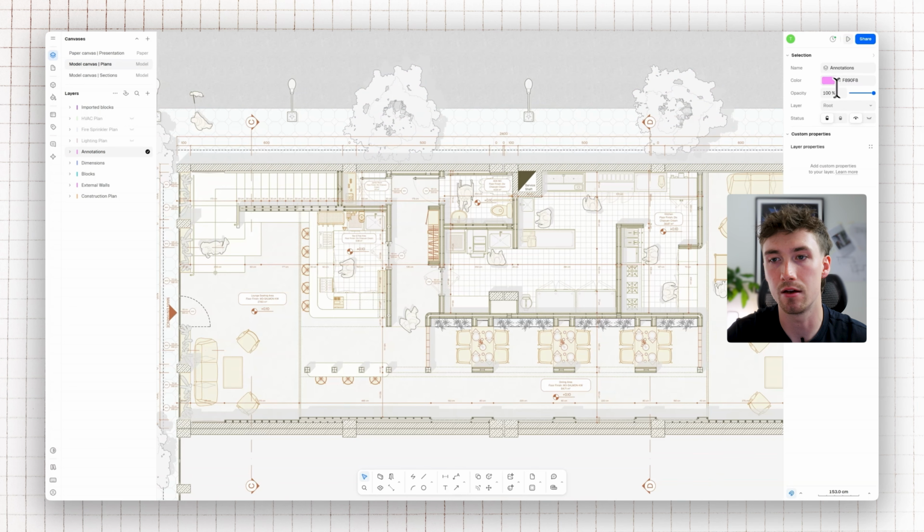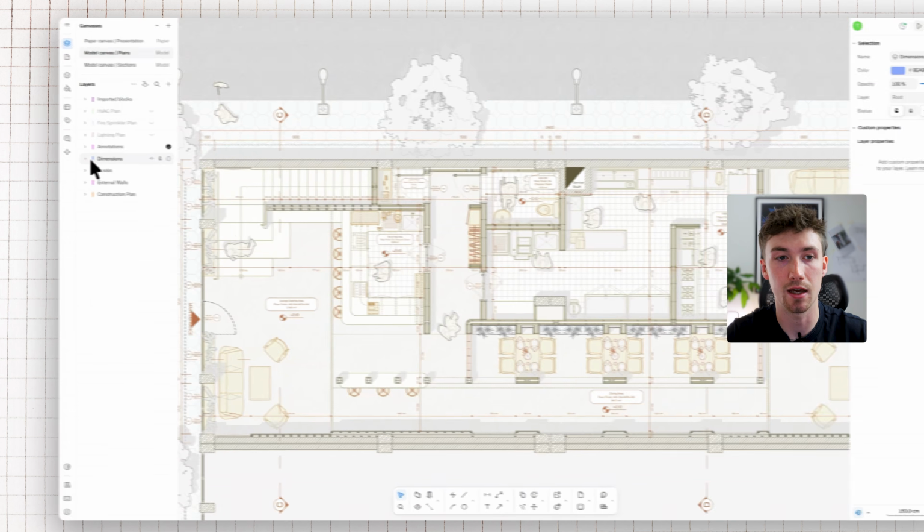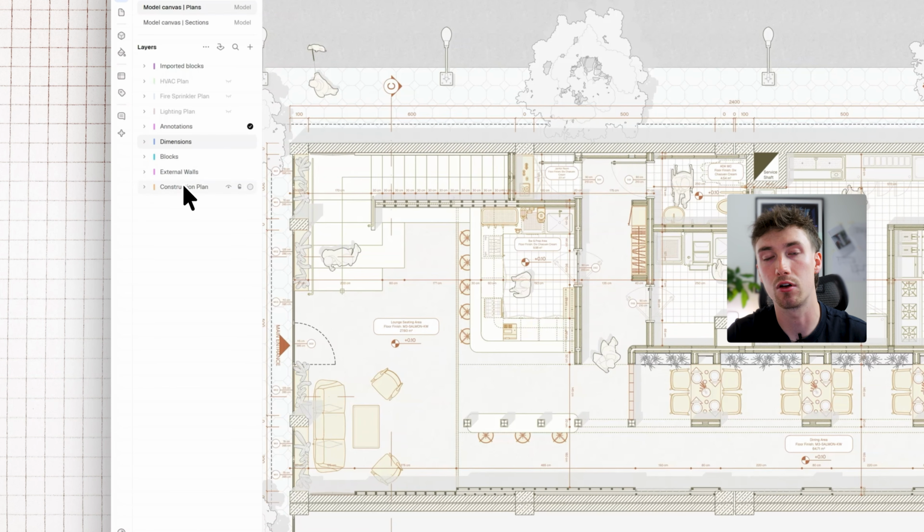The settings for a layer can be found in the top right hand corner. When you select a layer, you'll be able to see that you can change the name, color, opacity, and the root of the layer. The color assignment is the color that you'll see alongside your layers tab on the left hand side. This is particularly useful for differentiating layers and managing them with different color coding.